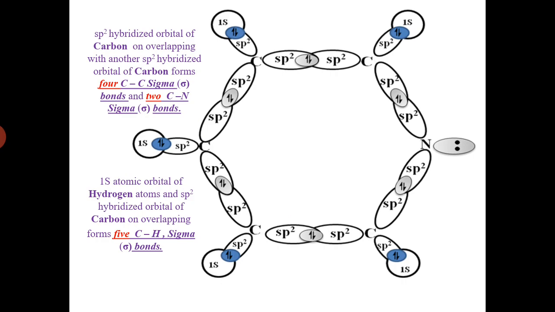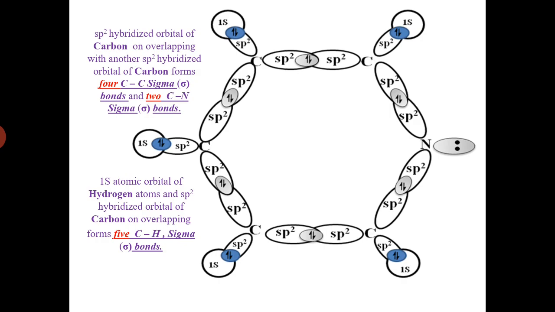So the first sp2 hybrid orbital of the first carbon overlaps with the sp2 hybrid orbital of another carbon atom to form a carbon-carbon sigma bond in such a way. After overlapping of the sp2 hybrid orbital of the first carbon with the sp2 hybrid orbital of another carbon, we form 4 carbon-carbon sigma bonds and 2 carbon-nitrogen sigma bonds.